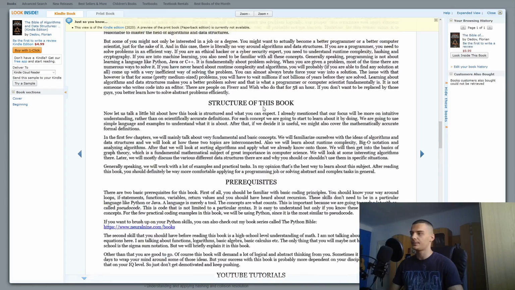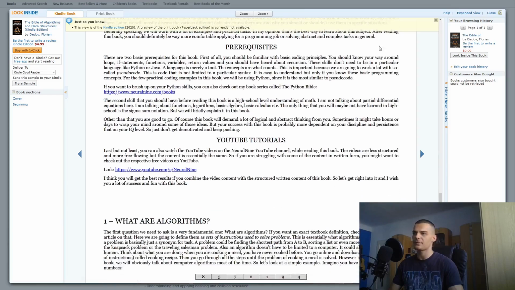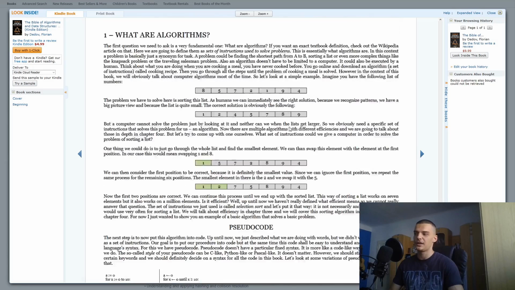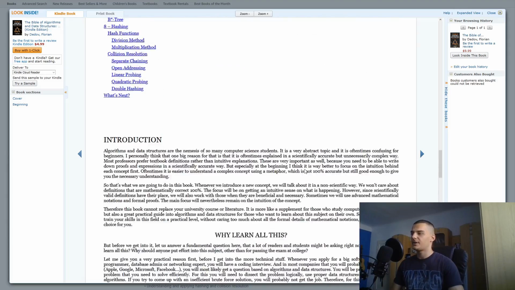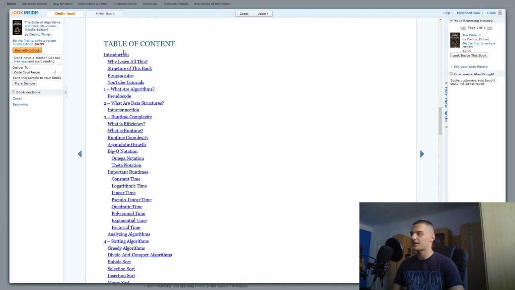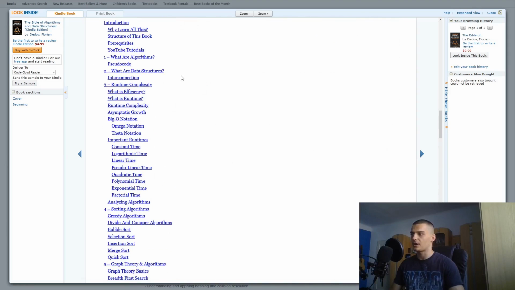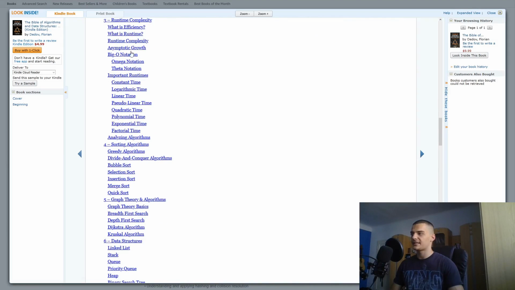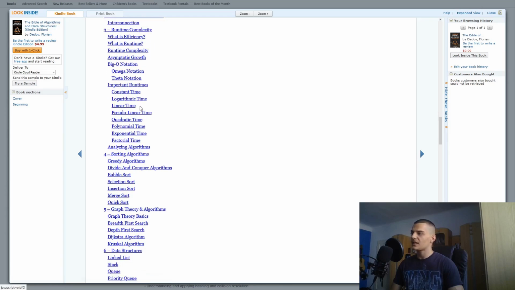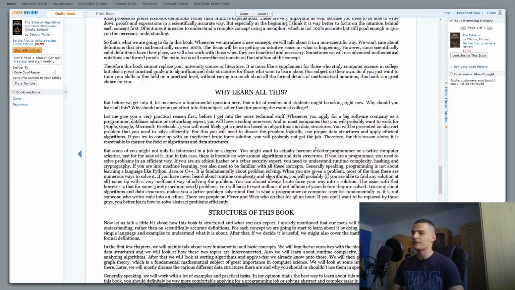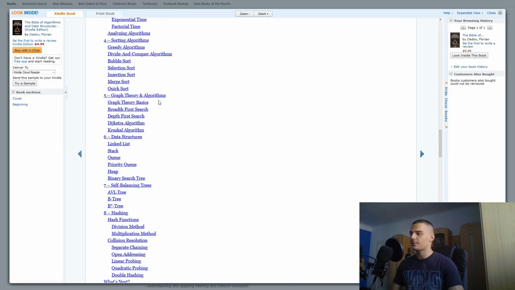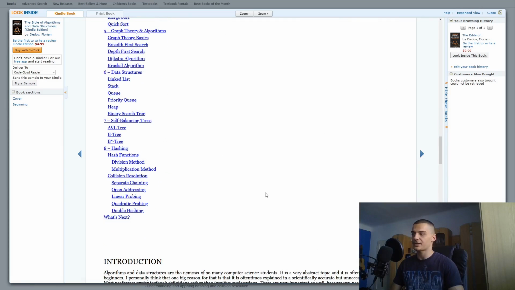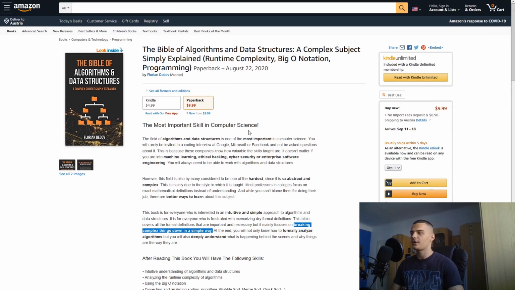We can take a look in here into this book. Now, the preview doesn't look as good as the paperback, so don't worry. It will not be that stretched if you buy the paperback. But you can see here the table of contents, its introduction. Then we're talking about what algorithms are, what data structures are, what runtime complexity is. There's a lot of mathematics in here in analyzing algorithms. I'm not sure if it's in the preview, you cannot see it here. But you can see then sorting algorithms, graph theory, data structures, self-balancing trees, and hashing in the end. These are the topics, and they're covered in a very simple way.